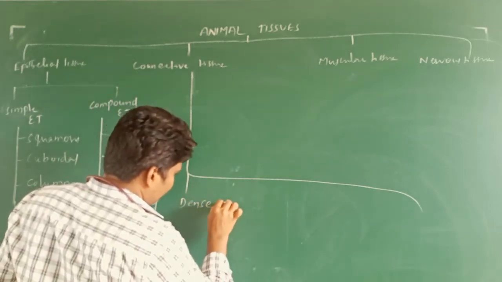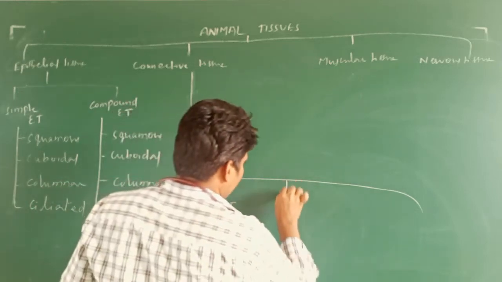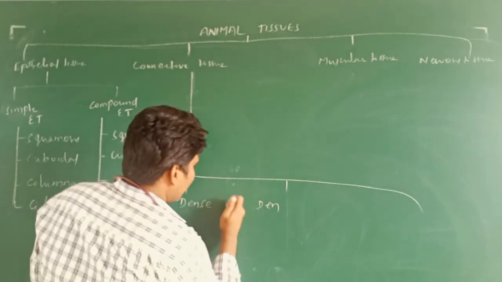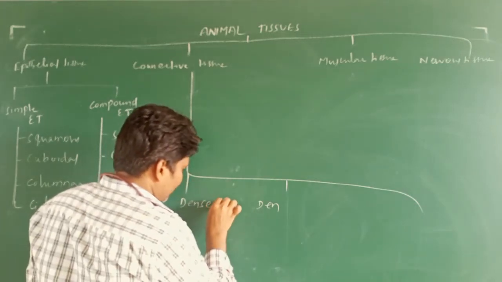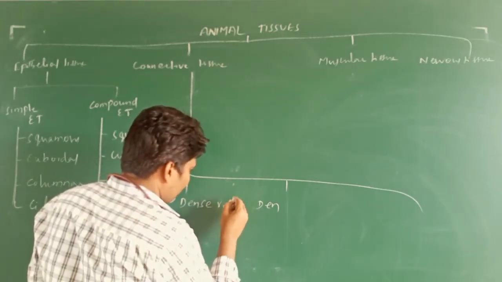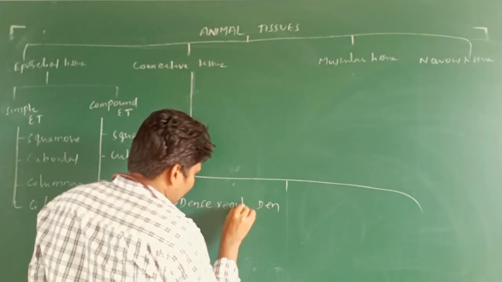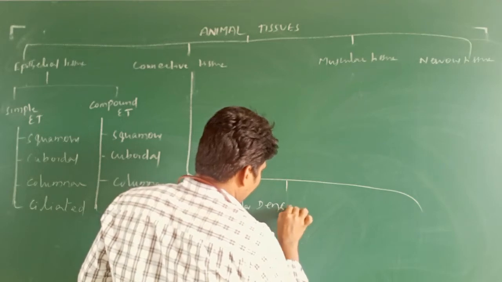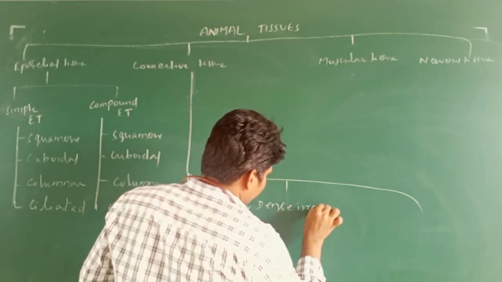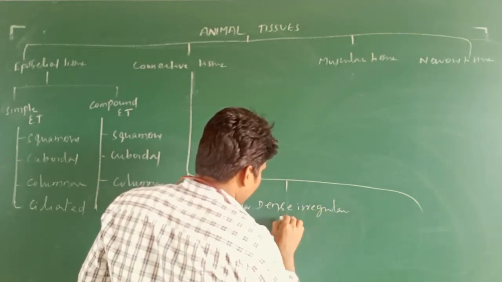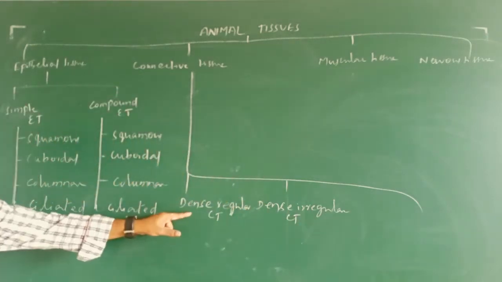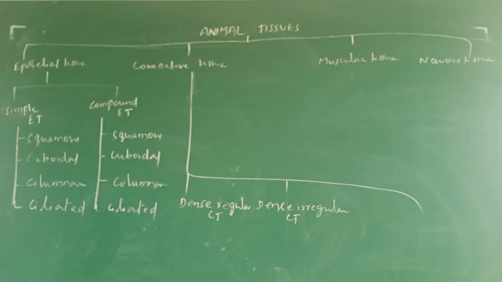Here it is dense regular connective tissue and dense irregular connective tissue.